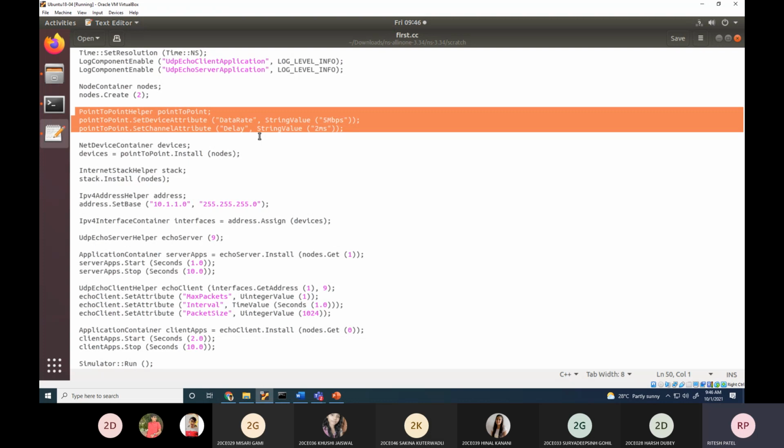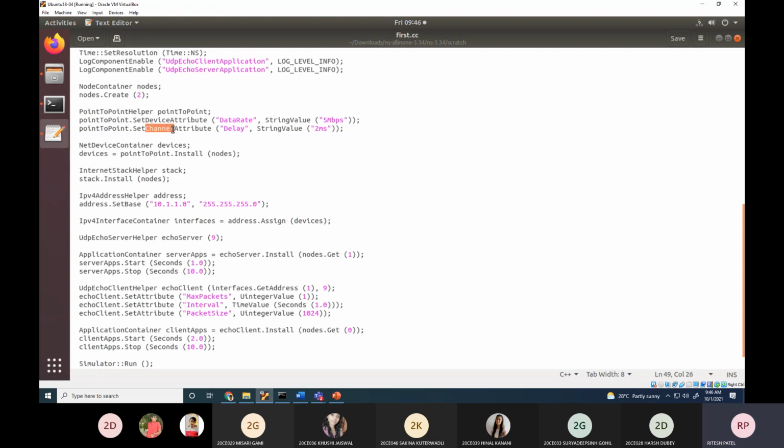Yes, through this line we are able to set data rate and delay. So delay is what? It is the delay of the channel. So can we say this delay is equal to propagation delay? Is it clear? Whatever you are learning as a fundamental, propagation delay, transmission delay, the same terminology may not be used in simulators. You have to figure out exactly how it is modeled.